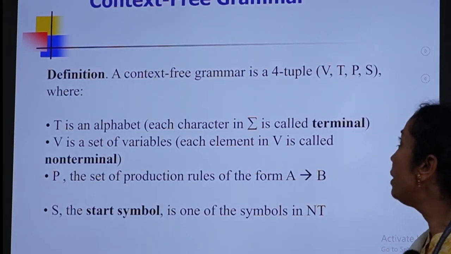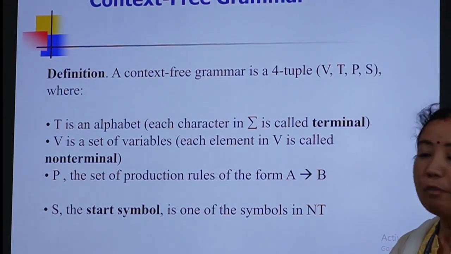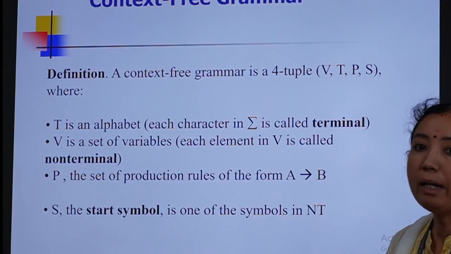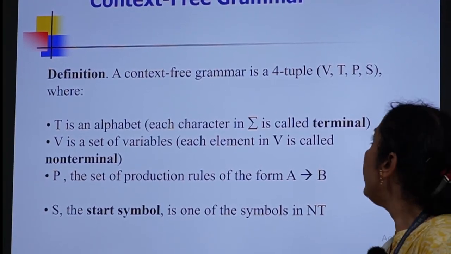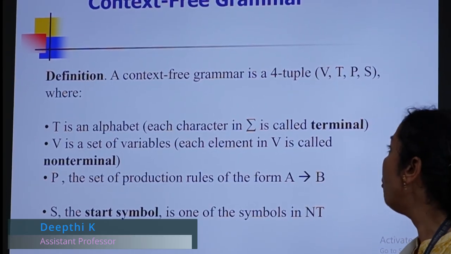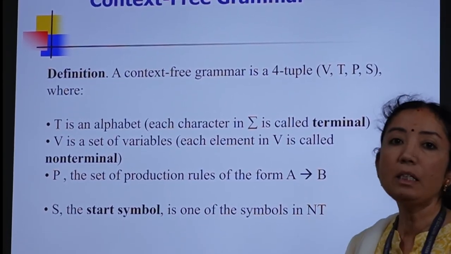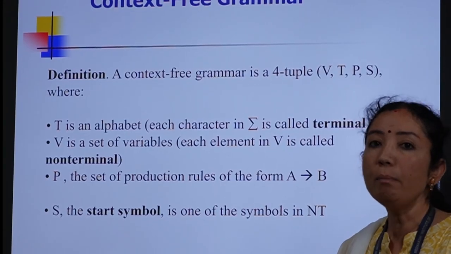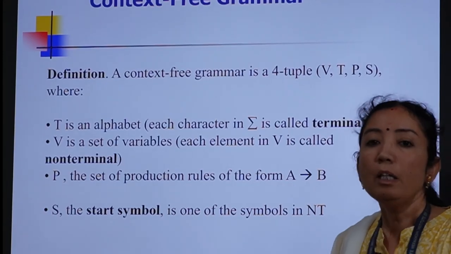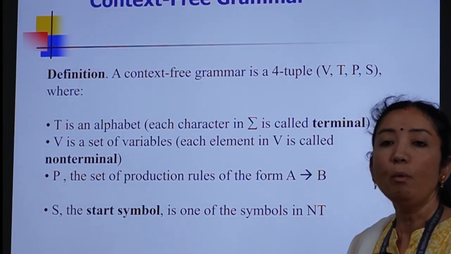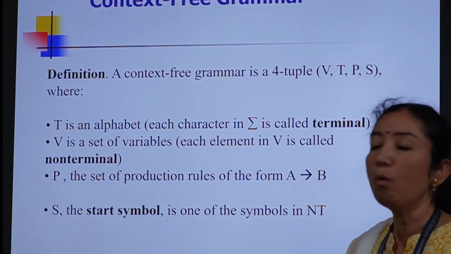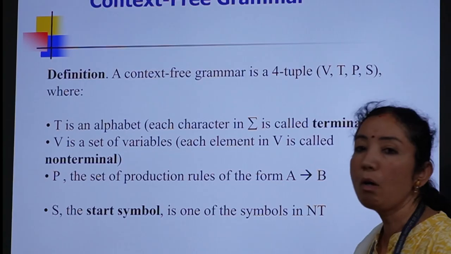Now the definition of context-free grammar. A context-free grammar is defined as a 4-tuple, V, T, P and S, where V stands for the set of variables, T stands for the set of terminals, and P stands for the set of productions. Productions are of the form A giving B, where A is called the head of the production, the arrow symbol is nothing but the producer's symbol, and B is called the body of the production. The body of the production can contain only terminals, a combination of variables and terminals, or only variables itself. S is called the start symbol.